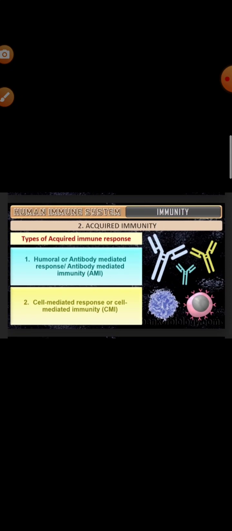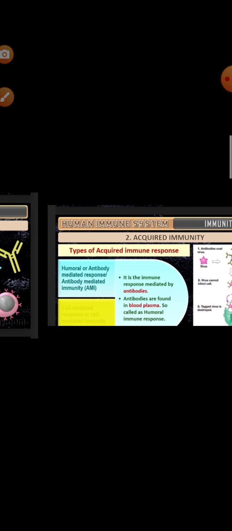Humoral immune response, or antibody mediated immunity, is mediated by antibodies in the blood and the lymph. Cell mediated immune response is mediated by the T lymphocytes and is responsible for graft rejection in organ transplant because of its ability to differentiate between self and non-self. So this is the acquired immunity.